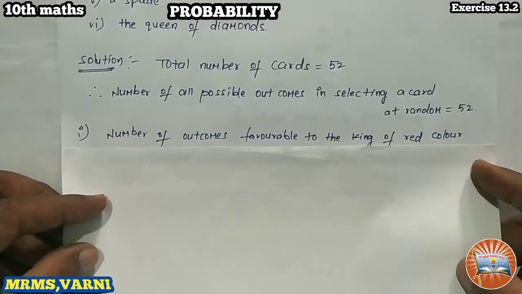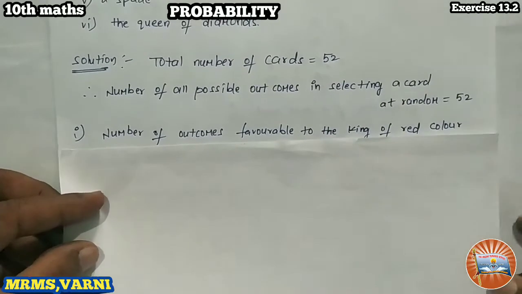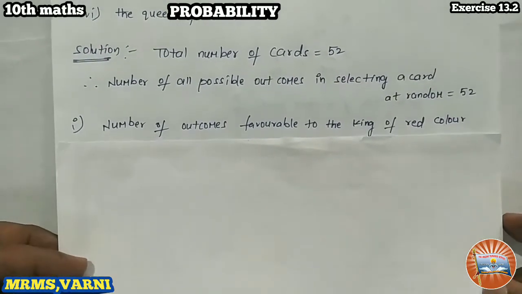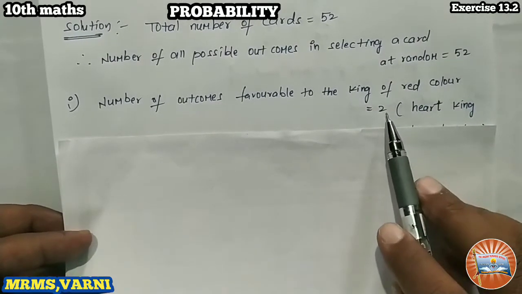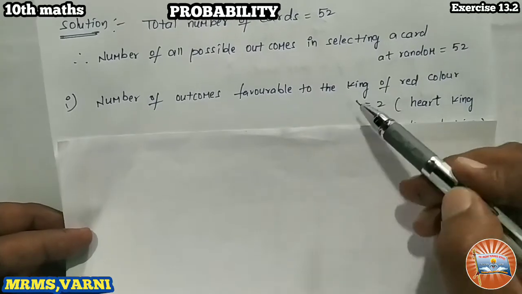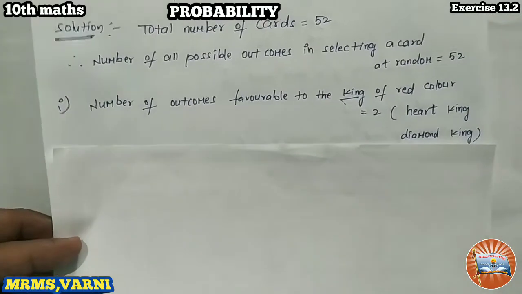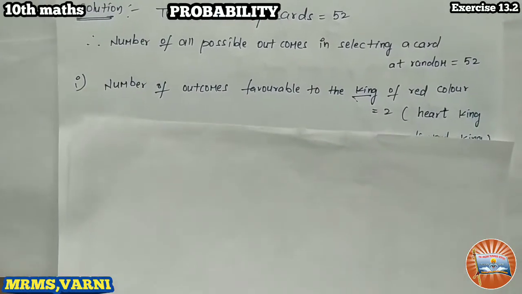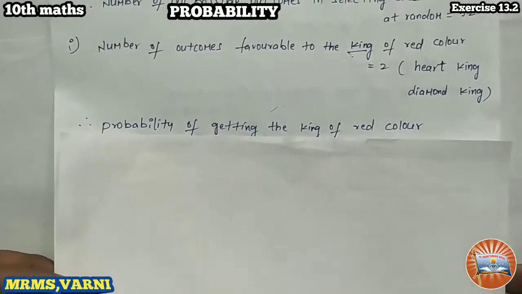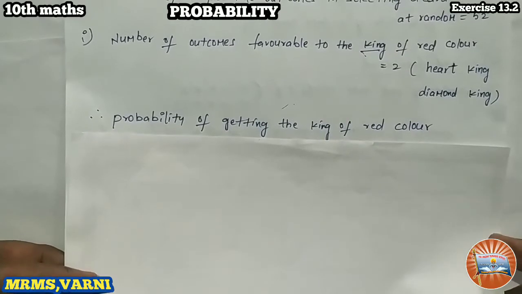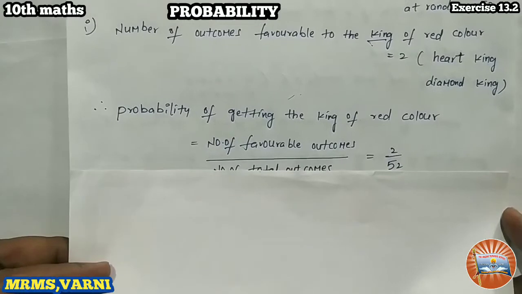The probability of a king of red color we have to find. How many red kings do we have? Two: one is the heart king and one is the diamond king. So how many favorable outcomes do we have? The probability of getting a king of red color is equal to the number of favorable outcomes by the total number of outcomes.